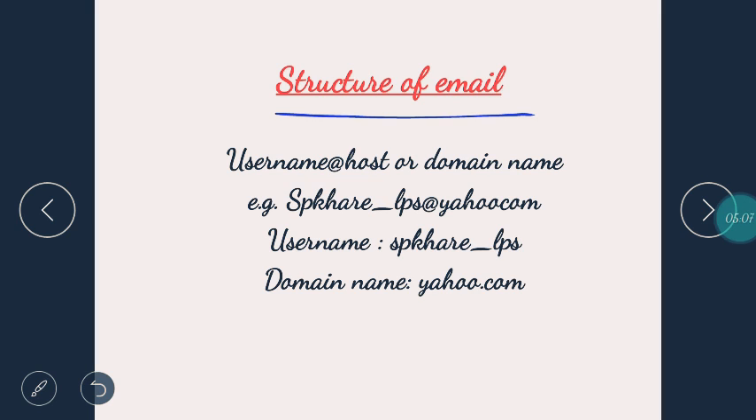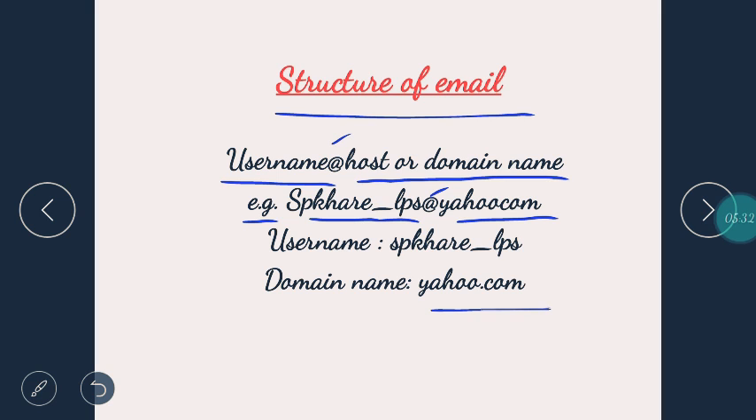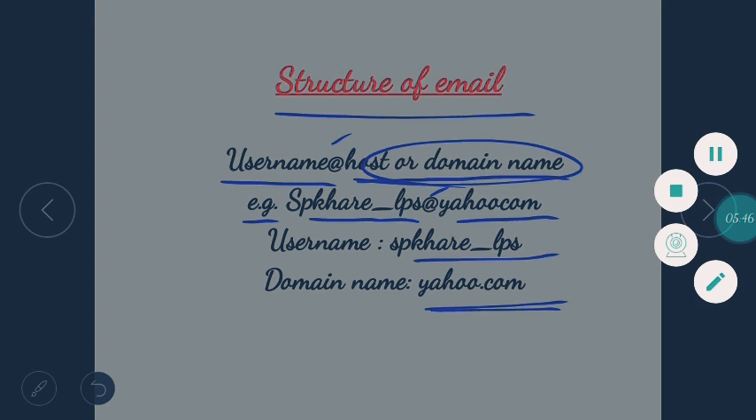So this is the standard form: username, @host or domain name. For example, spkhare_lps. This is the complete username. @ for @ yahoo.com. It should be .com. There's some mistake. It's not printed .com. Like, see here. Here it is printed .com. It should also be .com. That is the host or domain name. So username is spkhare_lps, @ then domain name yahoo.com.